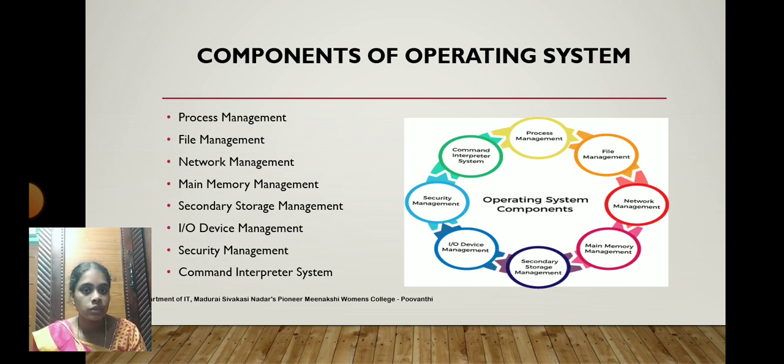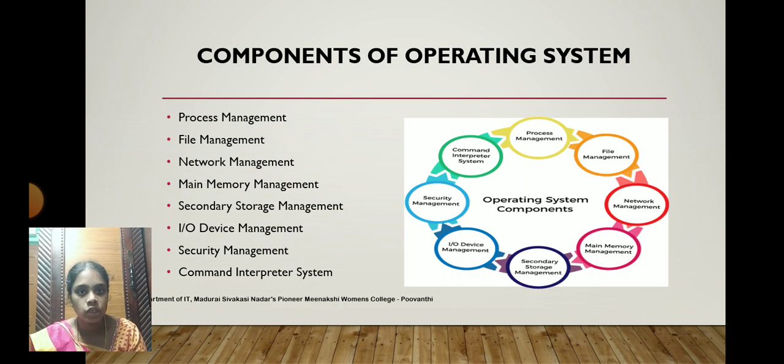Process management is mainly used for managing the overall computer processes, and file management is managing the file storage and file directory storage without any intervention, which is also handled by the operating system. And network management includes the connection between the computers and the sharing of data between the computers, also handled by the operating system.